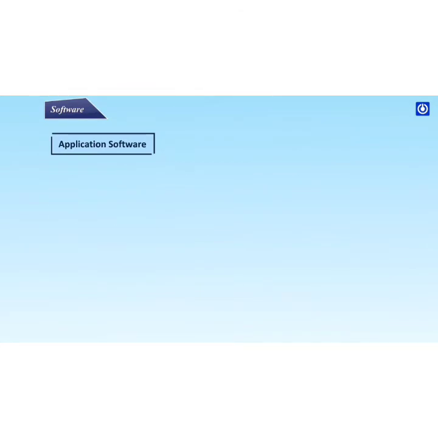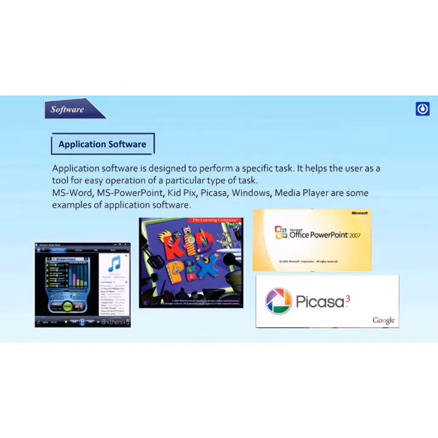Application software. Application software is designed to perform a specific task. It helps the user as a tool for easy operation of a particular type of task. MS Word, MS PowerPoint, KitPix, Picasa, Windows Media Player are some examples of application software.